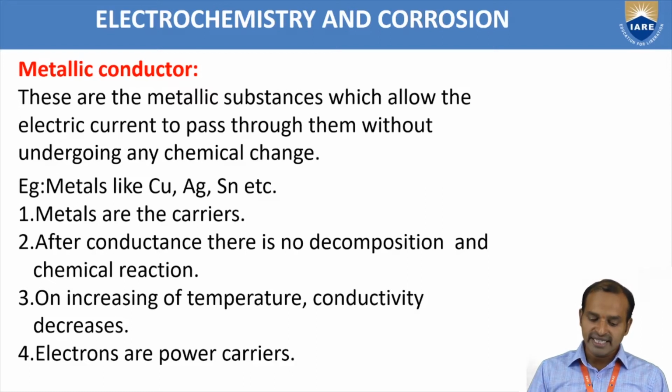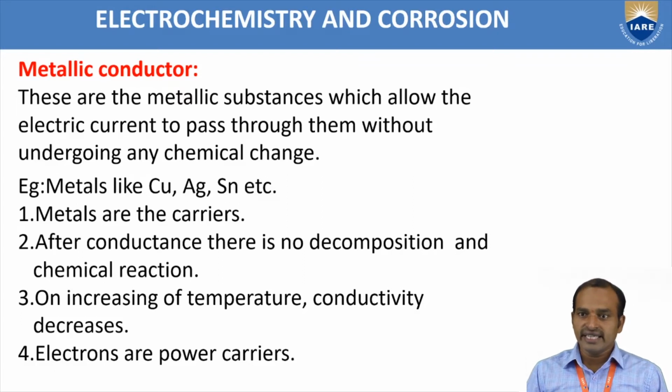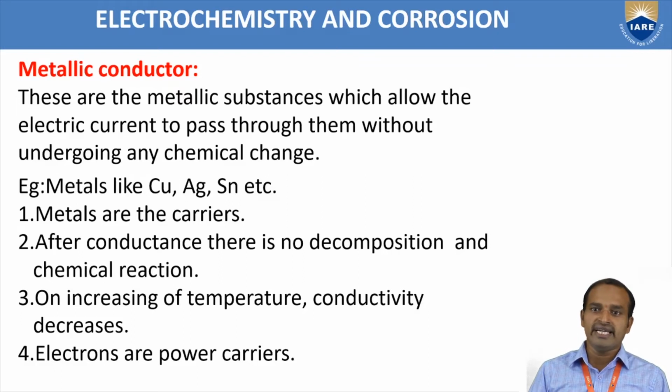These metallic conductors have some characteristics. In metallic conductors, metals are the carriers, such as copper, silver, tin, lead and zinc. After conductance, there is no decomposition and no chemical reaction takes place.